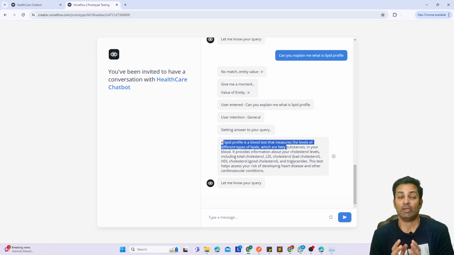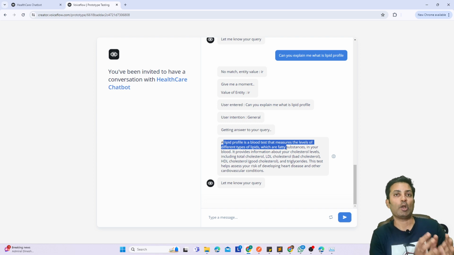It's not like we are using AI and AI can do whatever it likes. No. We are controlling the behavior based on the user input. We are asking AI, okay, segregate this information, whether the user is looking for report data or for some generic information. And if it's generic information, come back, use the knowledge base which I've given to you. Don't just make up the answer. So we are not giving AI the freedom to make something of its own. That is where the knowledge base comes into the picture.